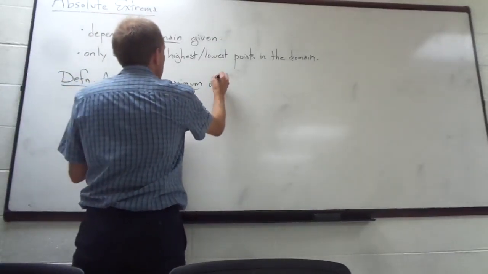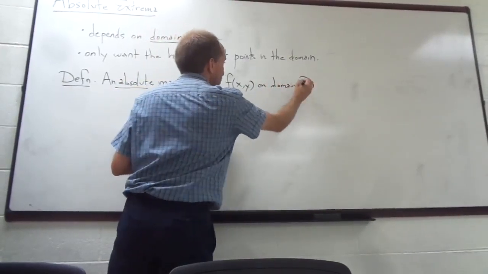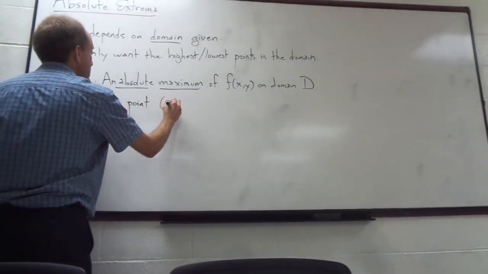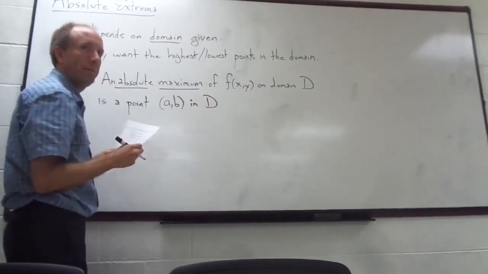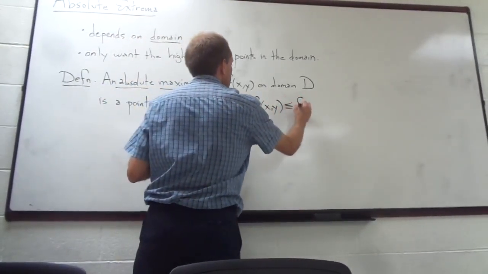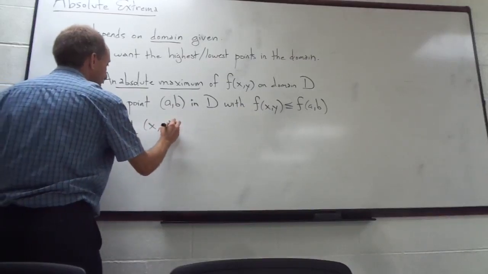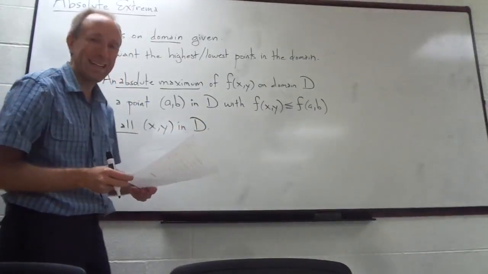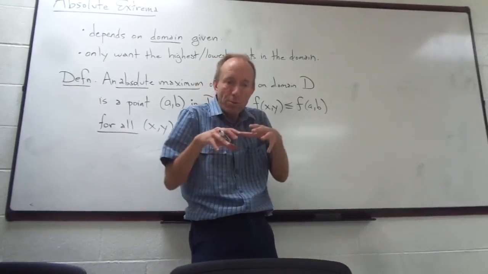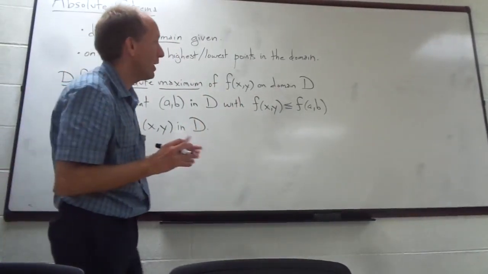An absolute maximum of f, my function of x and y, on a domain, let me call my domain capital D for a minute, is a point (a, b) in that domain D with f(x, y) less than or equal to f(a, b) for all (x, y) in D. So not just near the point (a, b), but throughout the whole domain D, we're looking at the highest point.